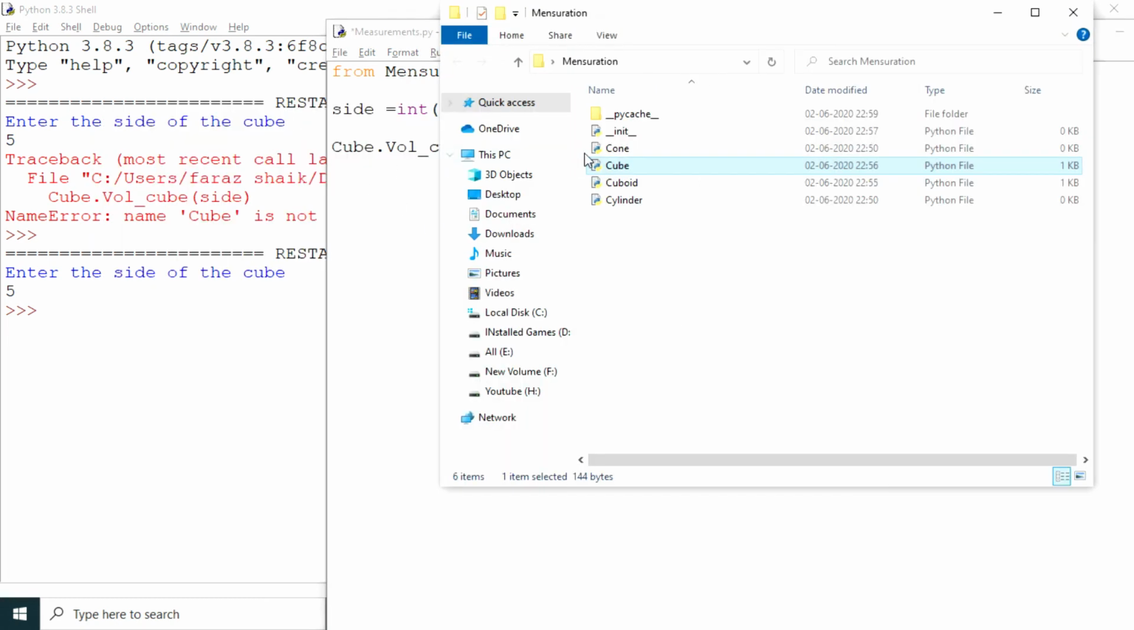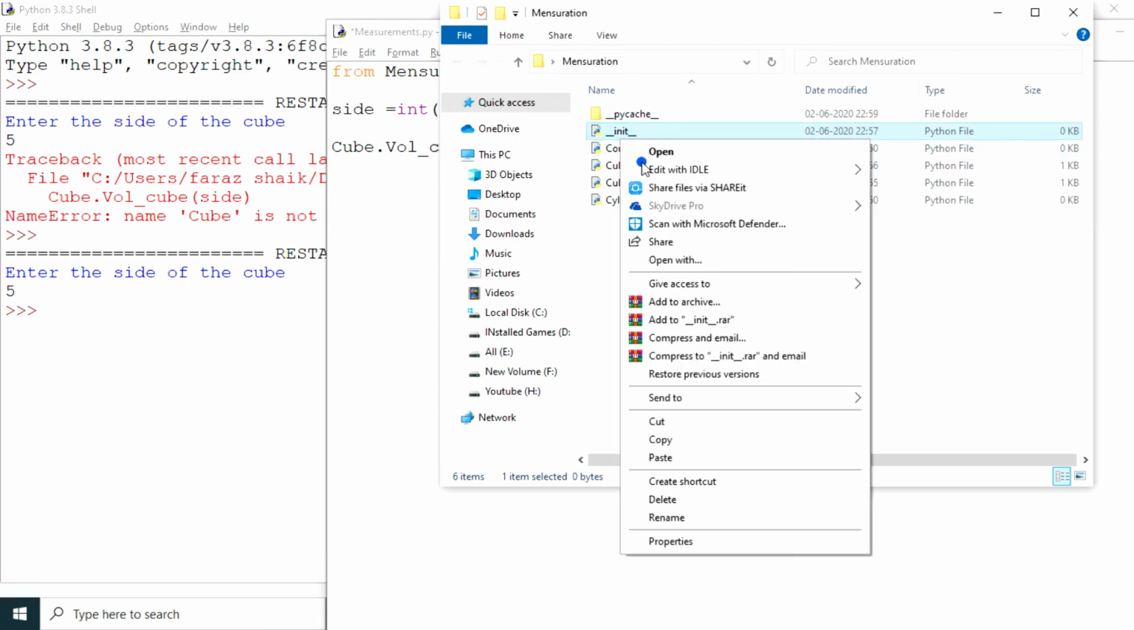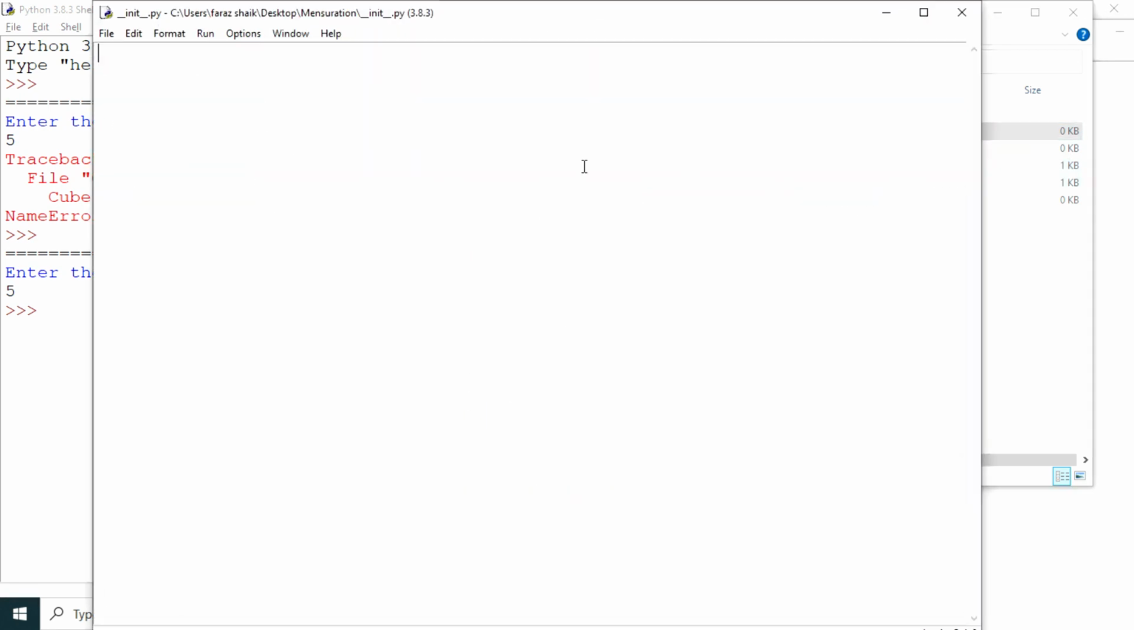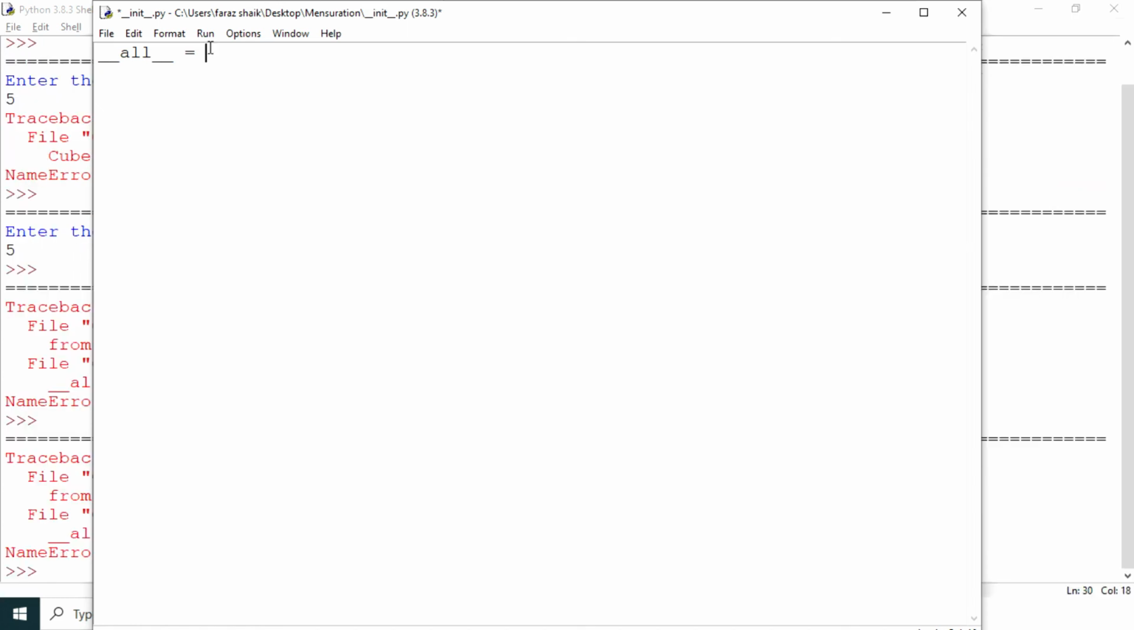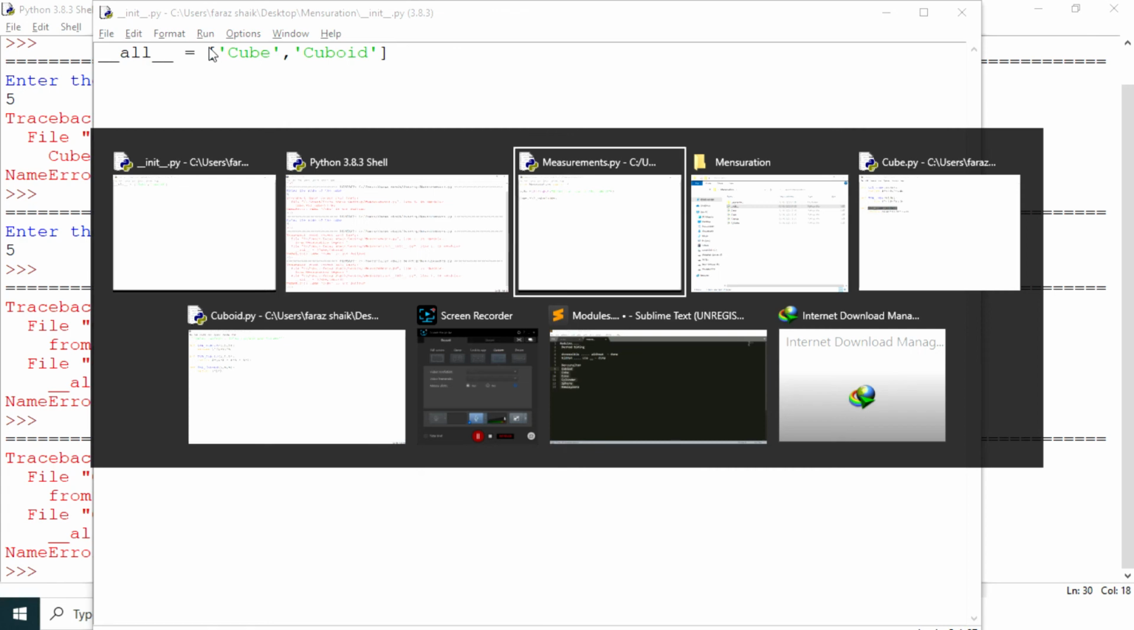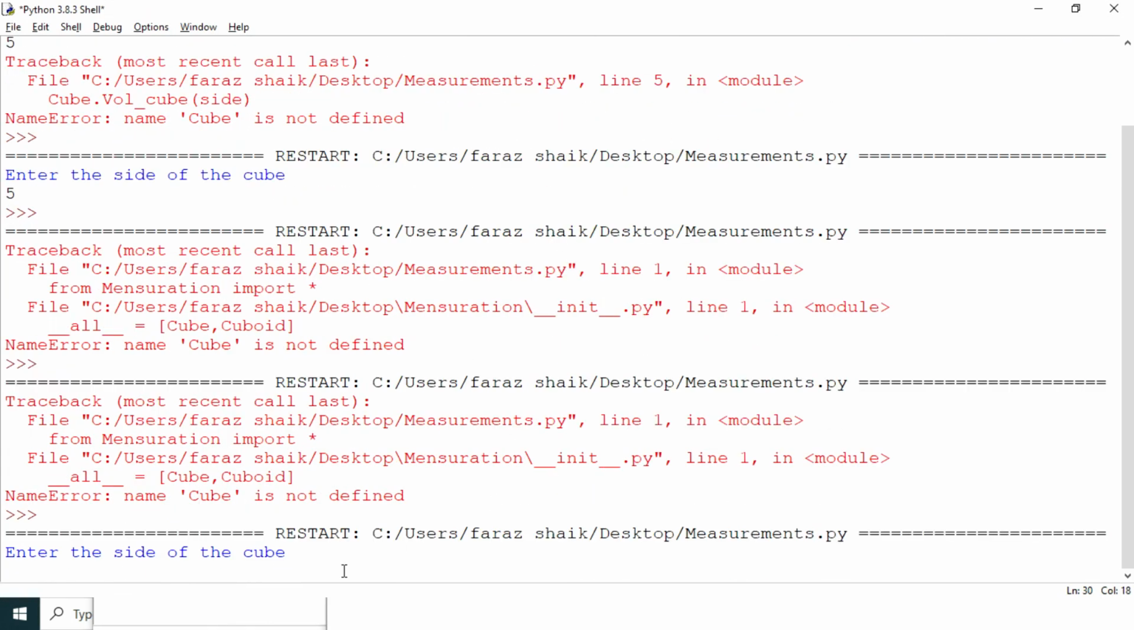We have our init file, the initialization file. If I open this file, it was empty. We didn't have any __all__ variable here. If I put an __all__ variable, whatever I define in this will be available to the star. File name is cube, and another file name is cuboid. Now check it. If I run this, I won't get any error.